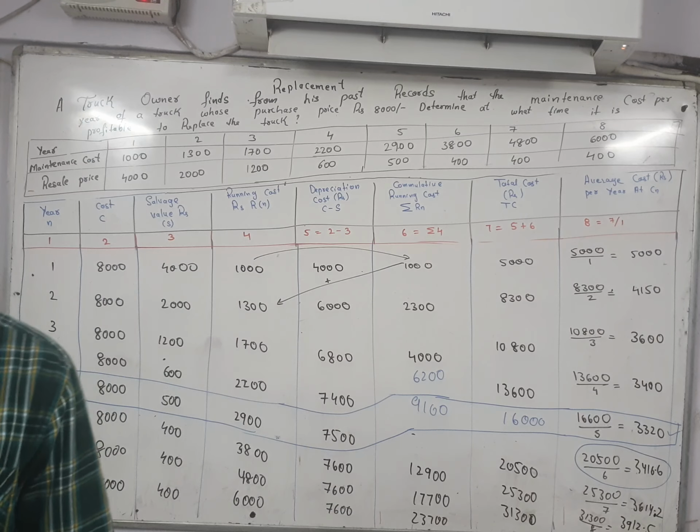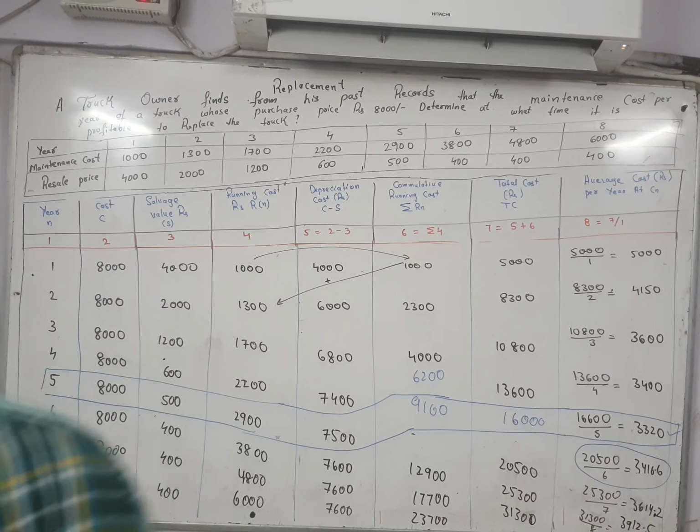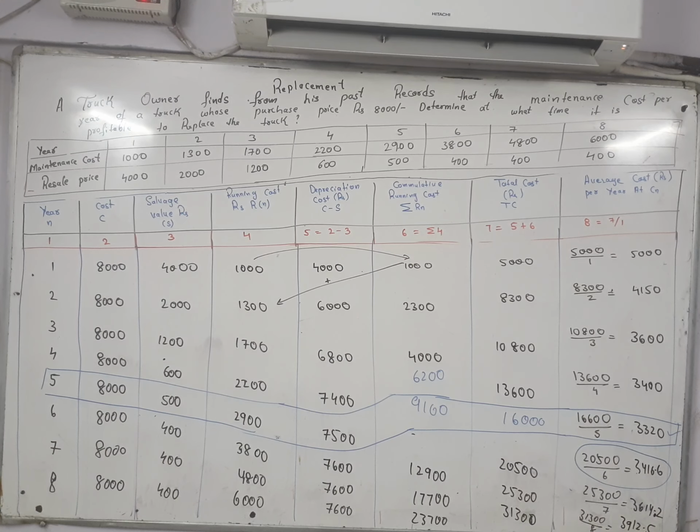Okay? Where the value is increasing, before that value you have to highlight that one. Whenever the value is increasing, you have to highlight like this. Okay?